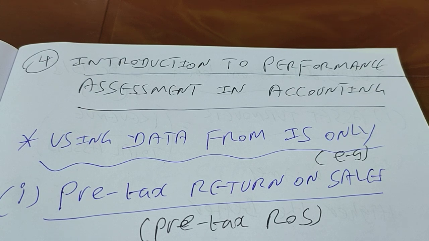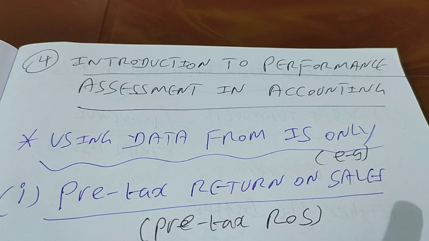So you are going to prepare an opening balance sheet, a closing balance sheet, and an income statement for that branch. For both branch managers you are going to prepare two sets of statements, and then you need to conclude. That is where the manager is going to play a role.